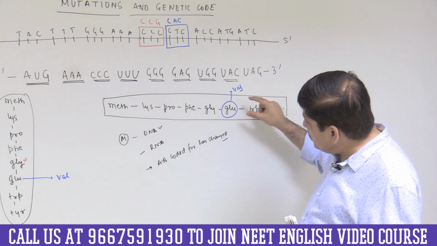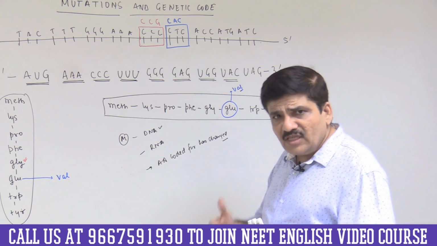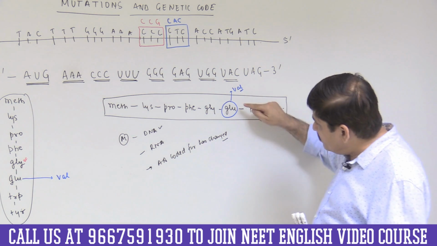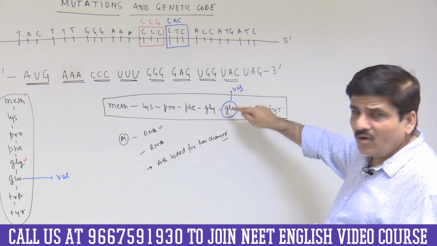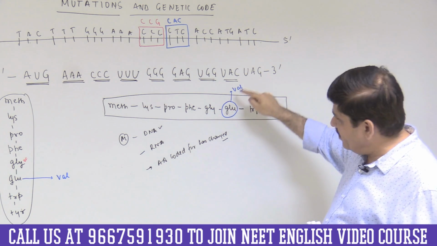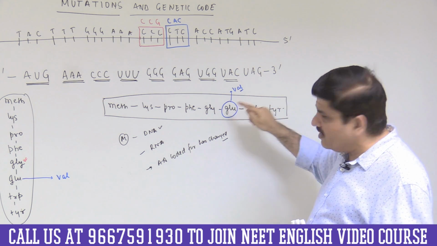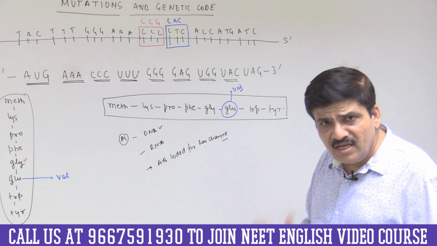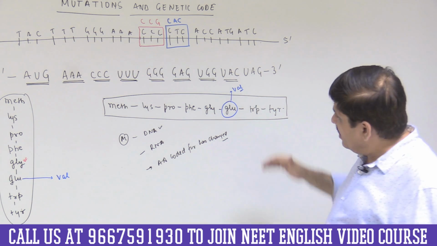And later on you will see, and actually you have already seen this in the first chapter of genetics as well, that this is the mutation. This is the mutation in the beta chain of hemoglobin molecule of adult human beings that brings about a devastating effect which is called as sickle cell anemia, where glutamic acid is replaced by valine.